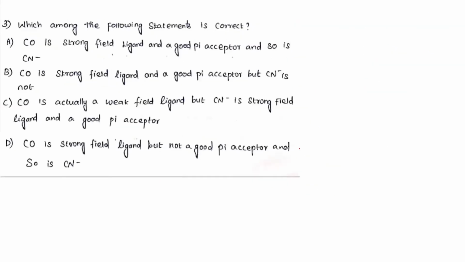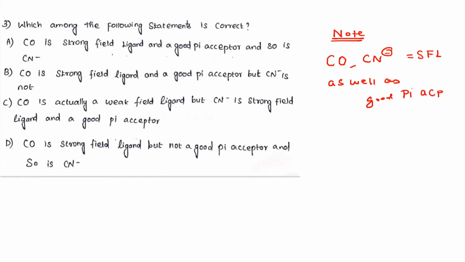Okay. And the third question, they are asking about ligand property. Now note, very important point. Whenever I say note, it means a very important point. The CO ligand and CN minus are strong field ligands, as well as good pi acceptors.